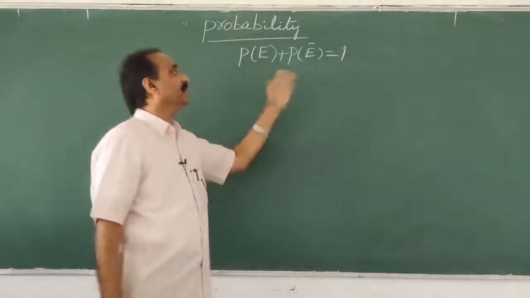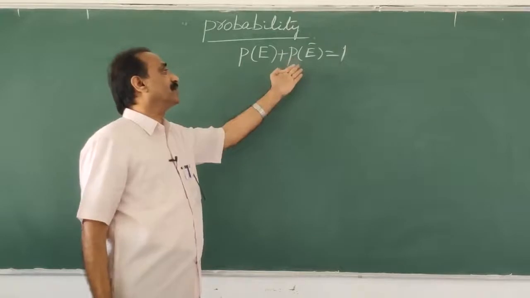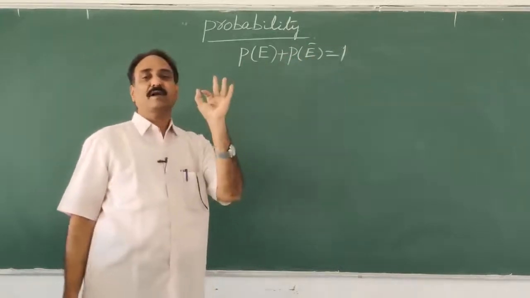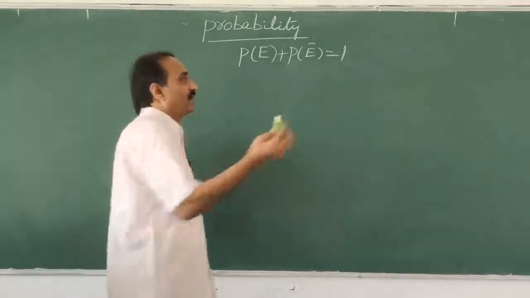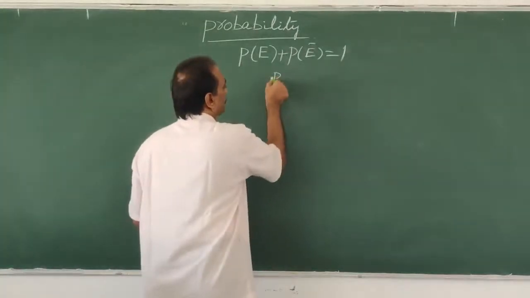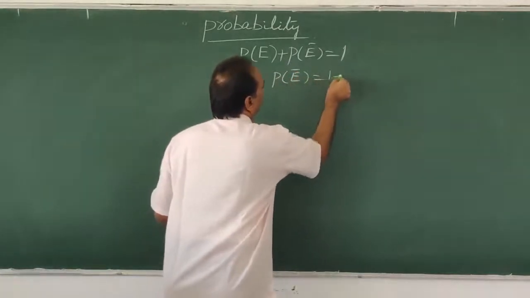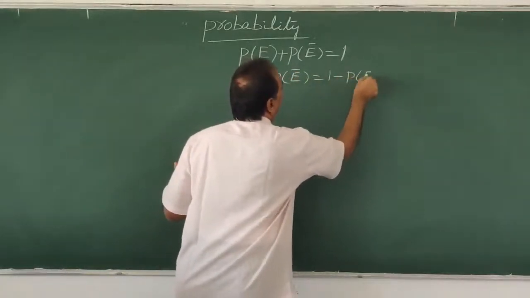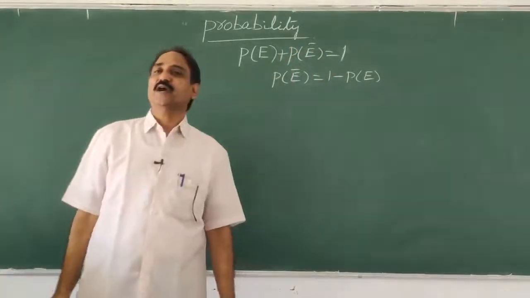This is very important. P of E plus P of E bar is equal to 1. Whenever one is given, the other can be found: P of E bar is equal to 1 minus P of E.